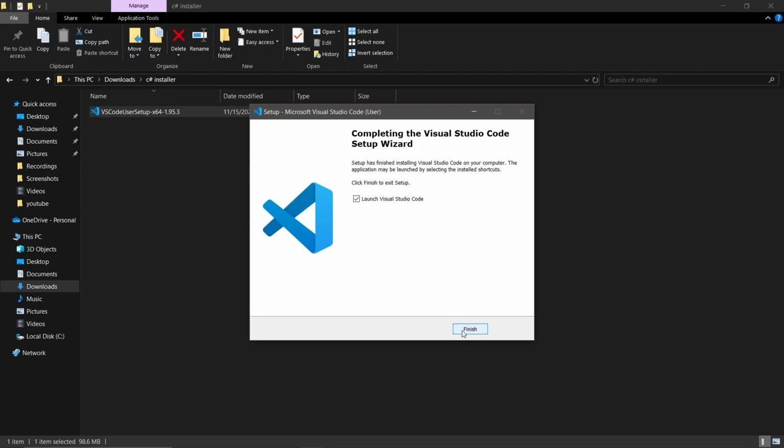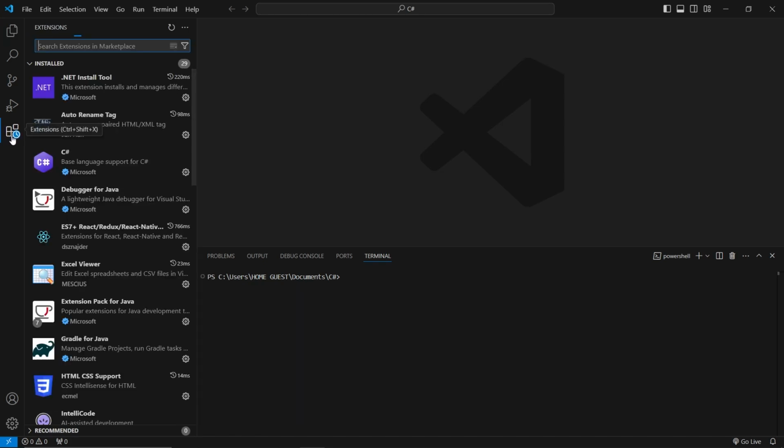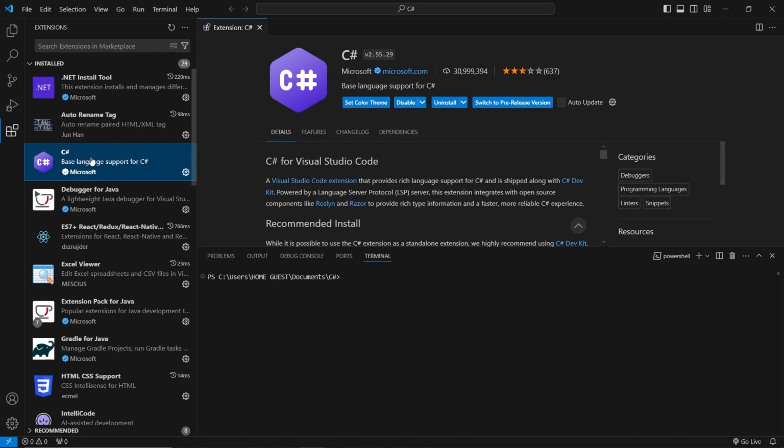By clicking finish right here, you will be able to open up Visual Studio Code. Here in Visual Studio Code, we have what we call the Explorer, which contains all of the files or folders we're going to make, and then the extensions. Click here on the extensions, and then we're going to install C#. I already have it installed, but you will see an install button right here that you can click in order for us to be able to work with C#.